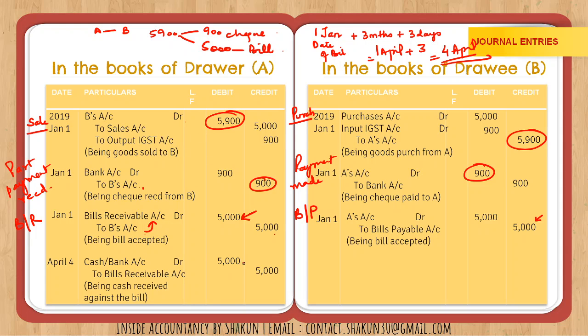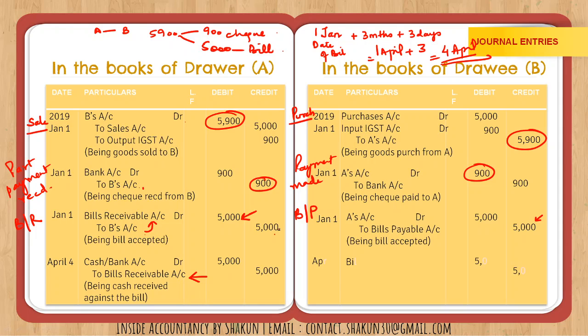So cash or bank is debited because the amount is received by B, but against what? Against the bills receivable account. I would like to repeat here, many children make the mistake of writing to B here. You don't have to write to B because B's account is already closed. The new account, that is bills receivable account, will be credited because you're writing it off and you've received the payment. Now bills receivable account is also closed.